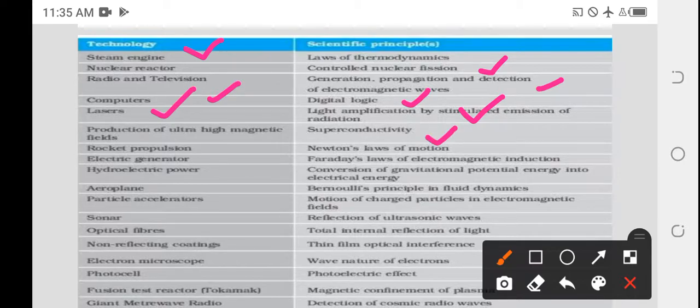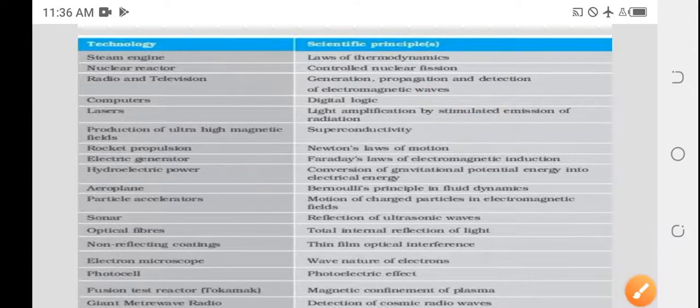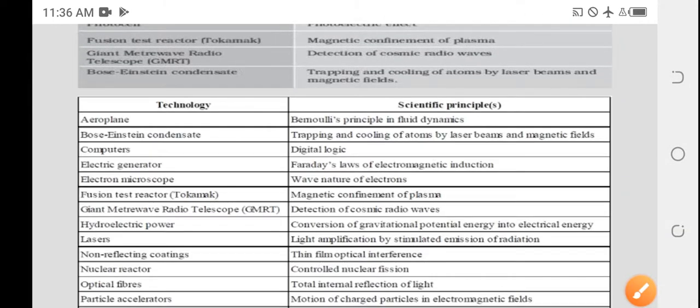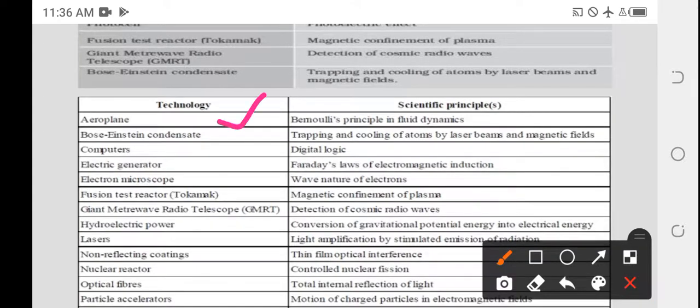So we have rocket propulsion, and the electric generator. Hydroelectric power involves the conversion of energy into electrical energy. Similarly, the aeroplane involves the Bernoulli principle, that is a physics law. The aeroplane is the technology and the related law of physics is Bernoulli's.